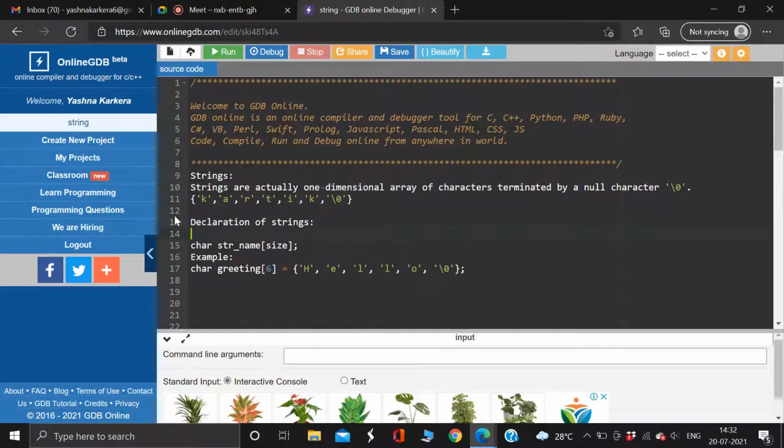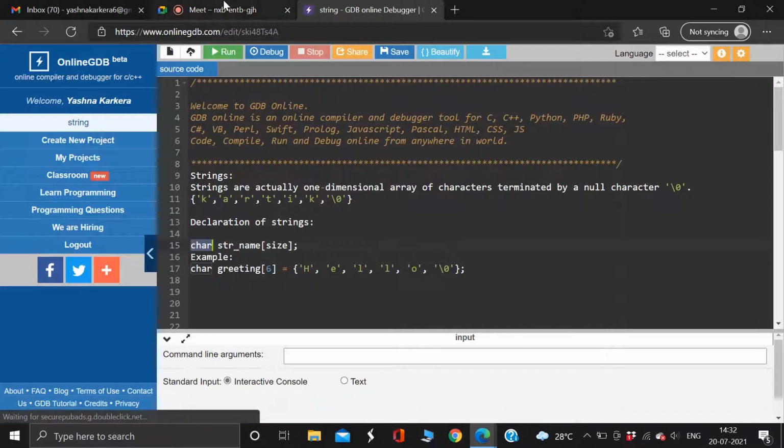How do you declare a string? First, as usual, we write the data type. Whenever you declare a string, you always write char. Why do I write char? While I declared an array, I could write float, int, char, anything. But in string, I only have to write char. Why so?